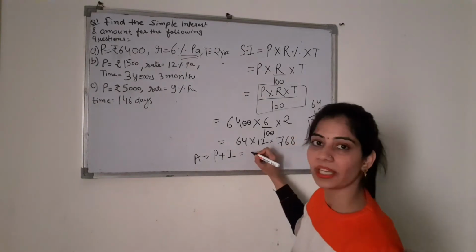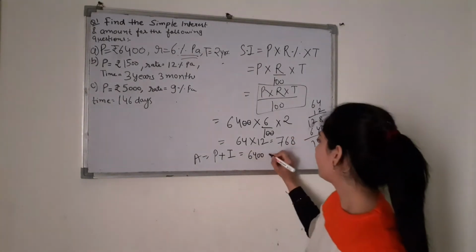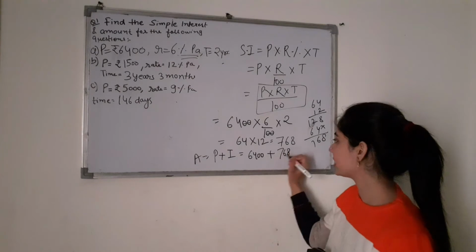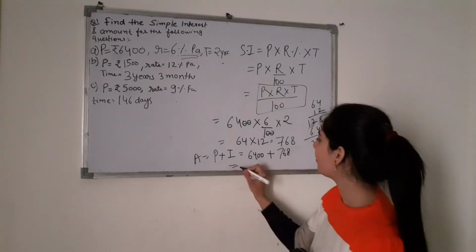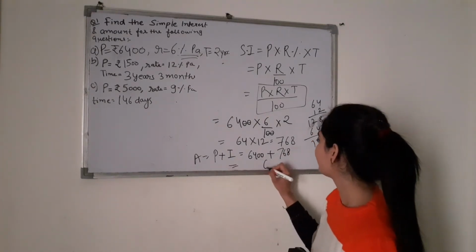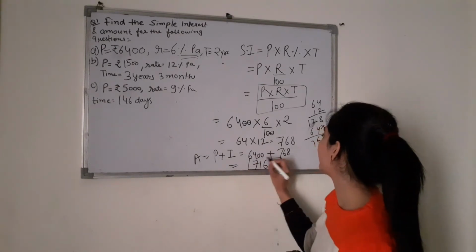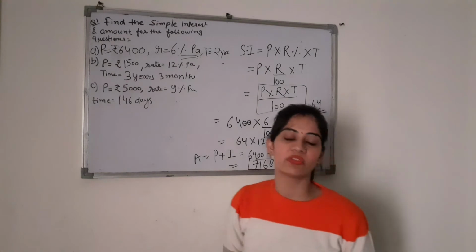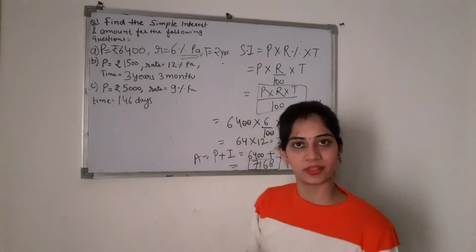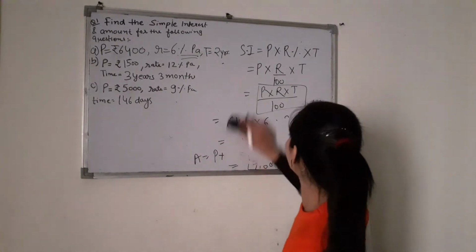So what is principal here? 6400 plus interest is 768. So what is the total amount? Total amount will be 7,168 rupees, which is to be paid after 2 years. Fine. Now next question is,